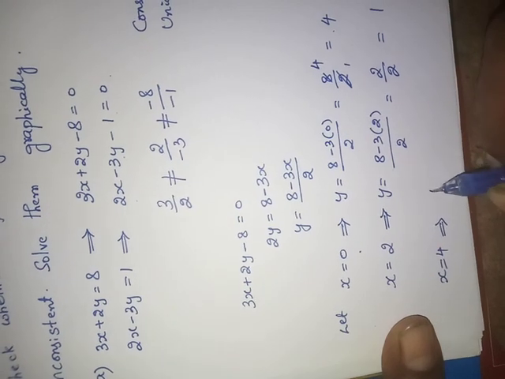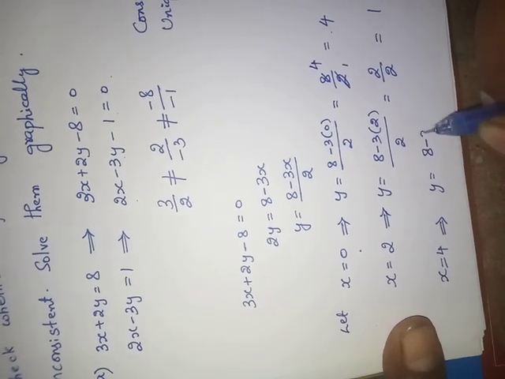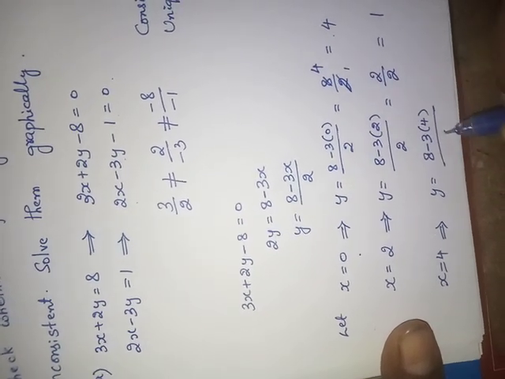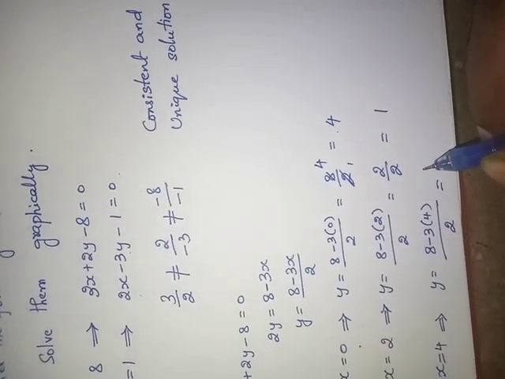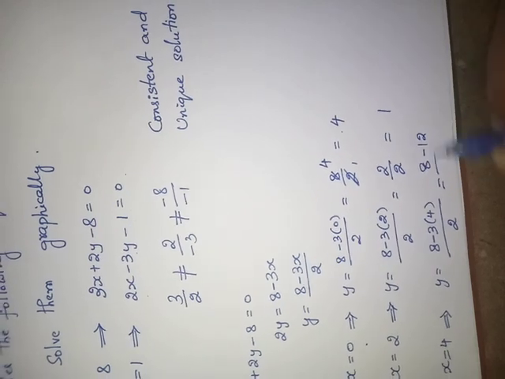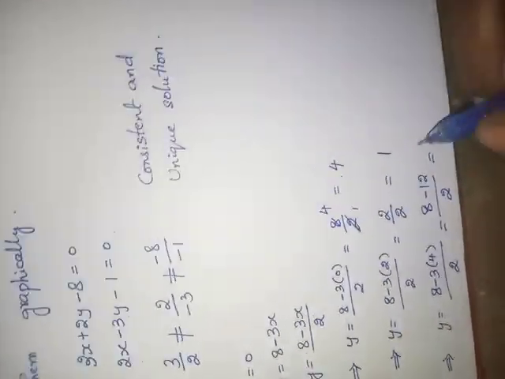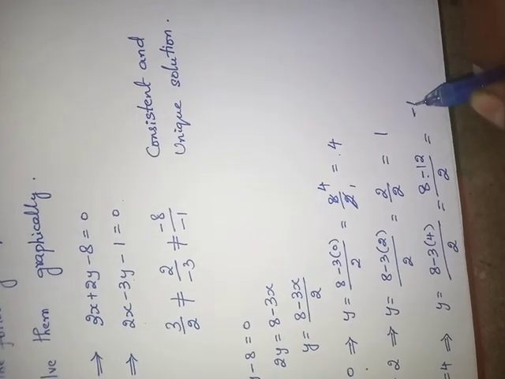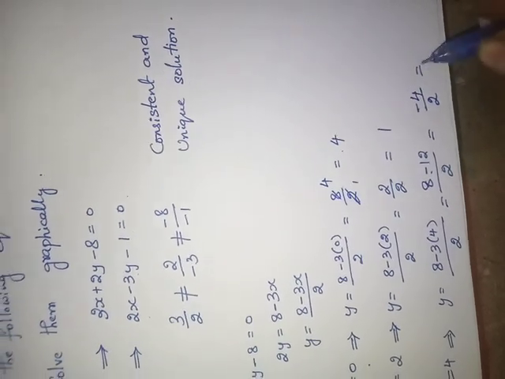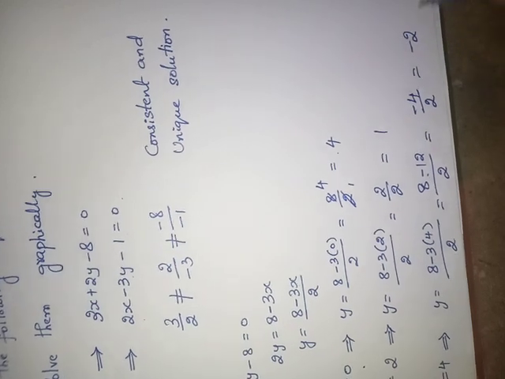Now solve it. y equals 8 minus 3 into 4 by 2. 4 threes are 12. 8 minus 12 by 2. 12 minus 8 is 4. Bigger number symbol? Minus. Minus 4 by 2. 2 twos are 4, minus 2.